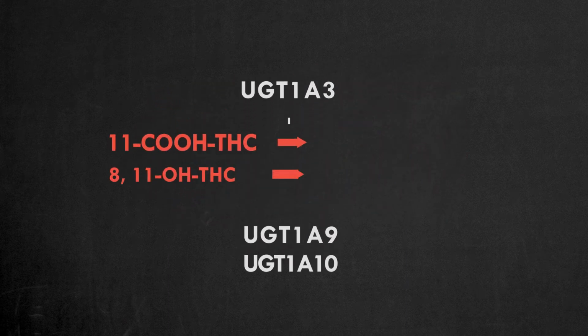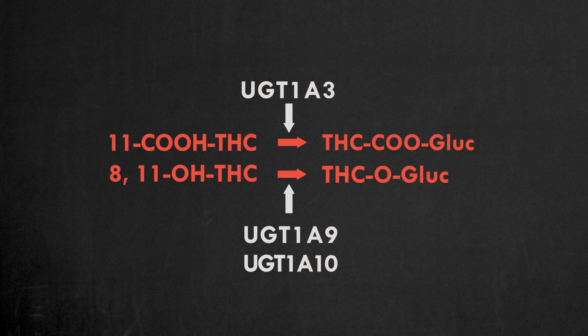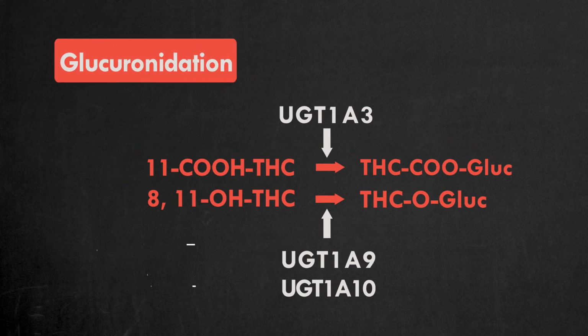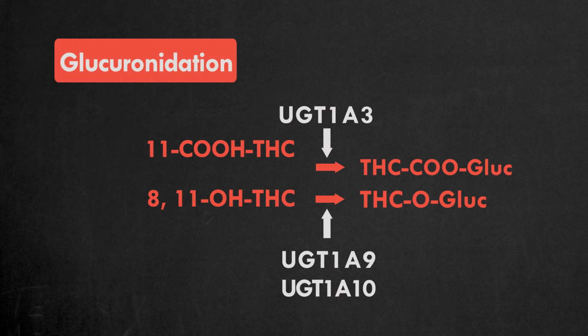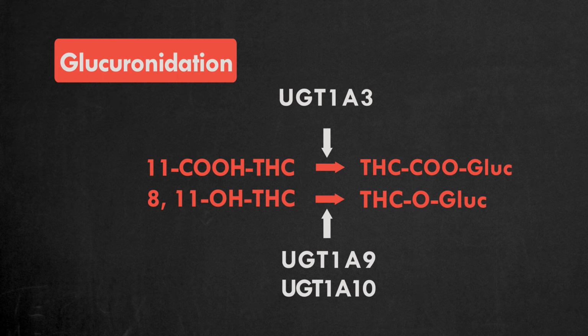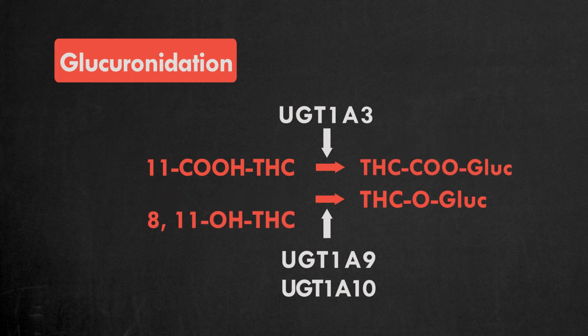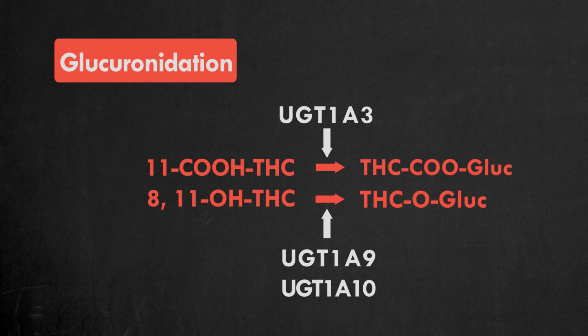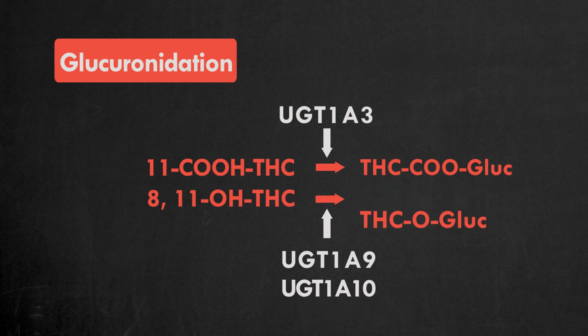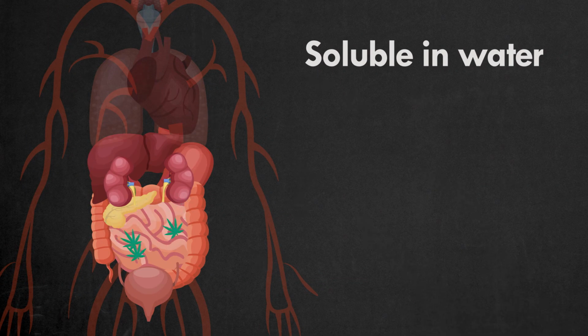UGT enzymes add glucuronide molecule to metabolites through a process known as glucuronidation. 11-COOH-THC is metabolized mainly by the UGT1A3 enzyme and forms THC-COO-GLUC. 11-OH-THC is metabolized mainly by UGT1A9 and UGT1A10 enzymes and forms THC-O-GLUC. The resulting metabolites are soluble in water.